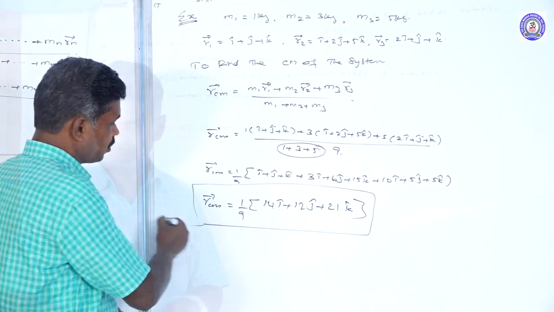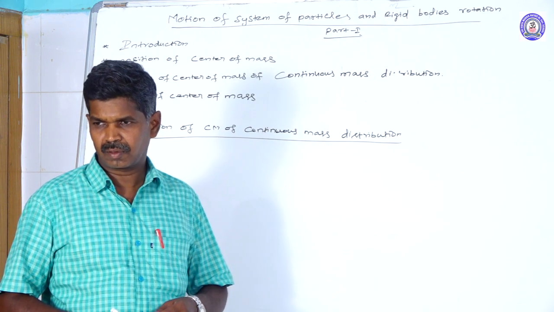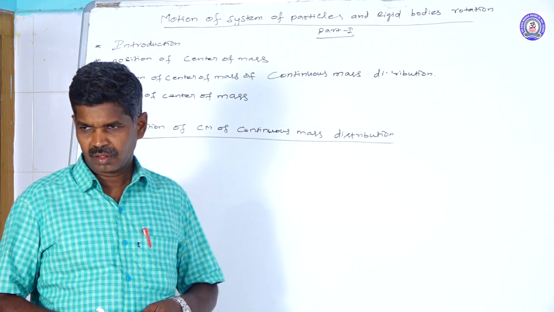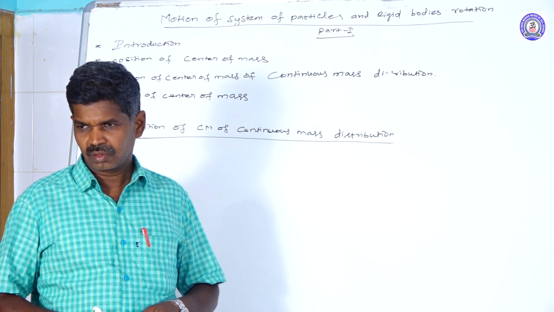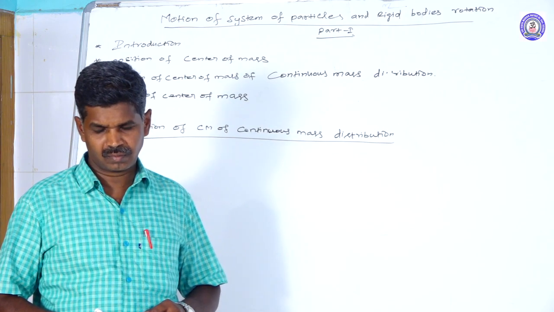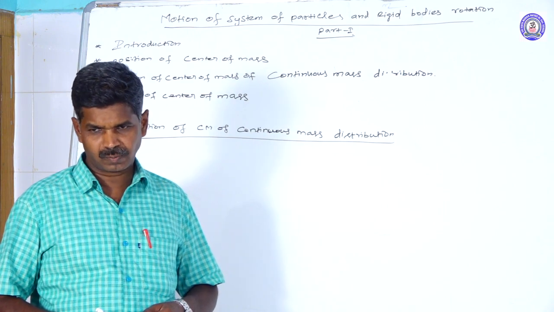Okay. Now the center of mass of a larger number of particles. To find the x component, x_cm equals summation of m_i x_i, from 1 to n, divided by total mass.